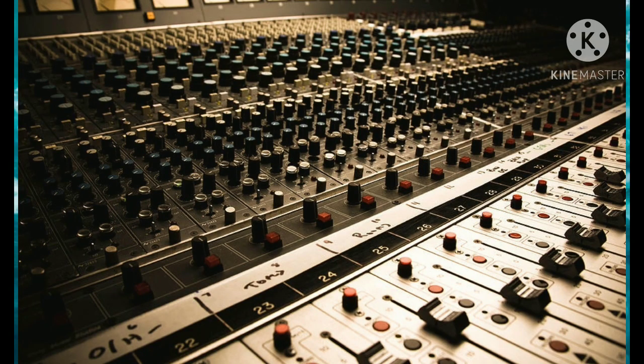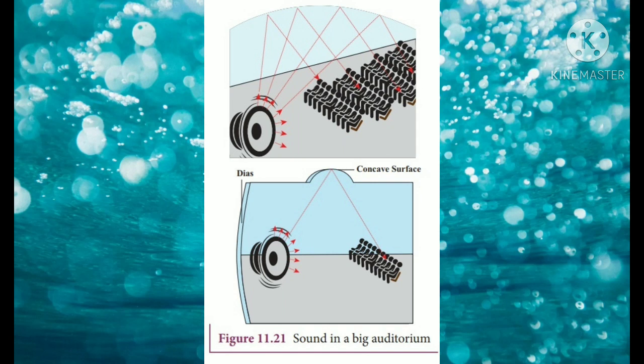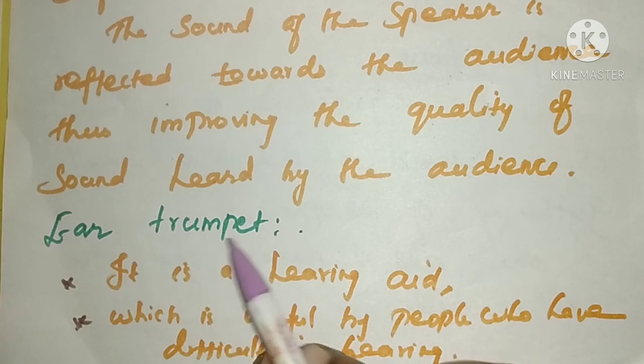Do you know what this is? Yes, this is the image of the soundboard. So here is the soundboard, and it will be connected nearer to the speaker. The curved surface is nearer to the speaker. So the sound of the speaker is reflected towards the audience, so the improved quality of the sound is heard by the audience.